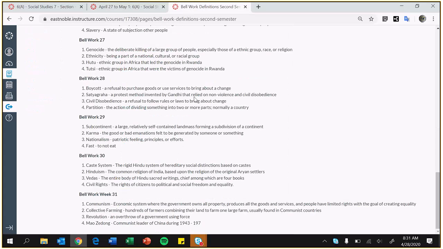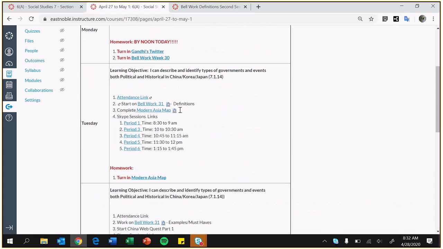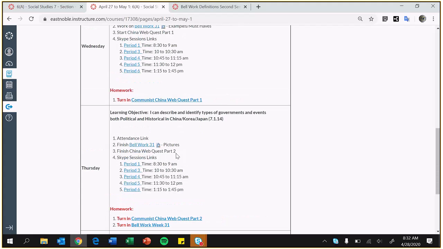Bellwork 31 words can be found on the Bellwork page, or you turn it in that. You have communism, collective farming, revolution, and Mao Zedong. These all have to do with modern China. We are going to be getting into China. As you see, tomorrow we're going to be doing a web quest, part 1, then part 2.